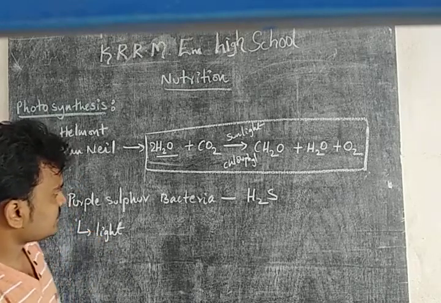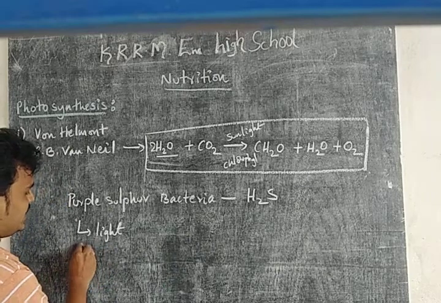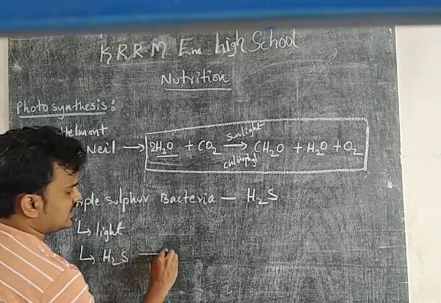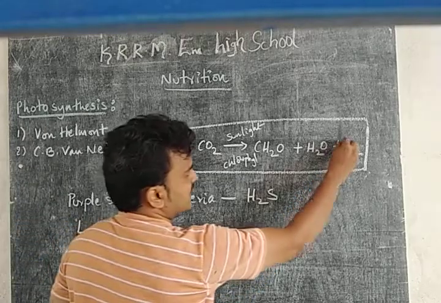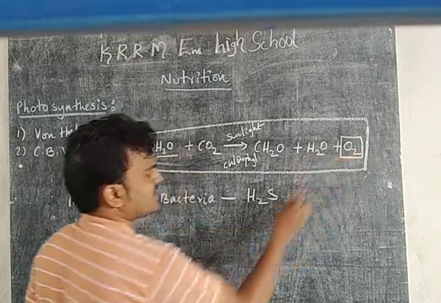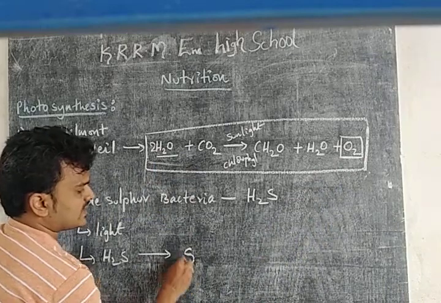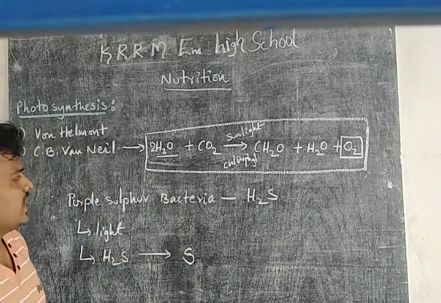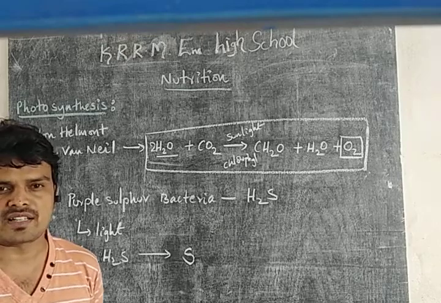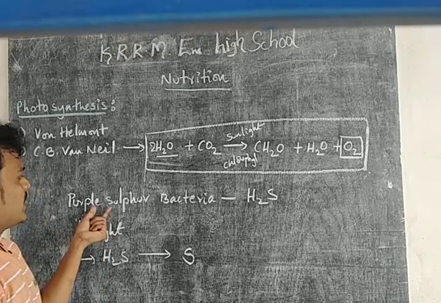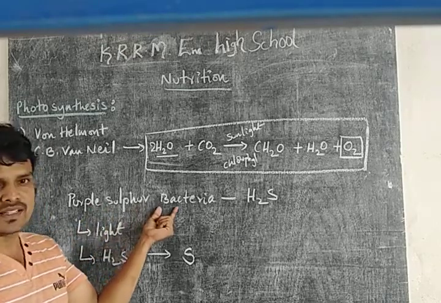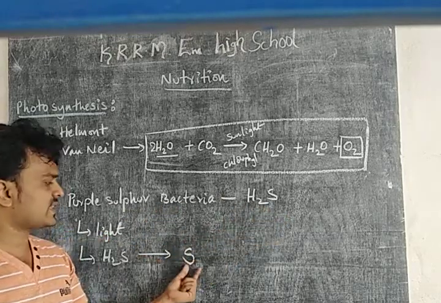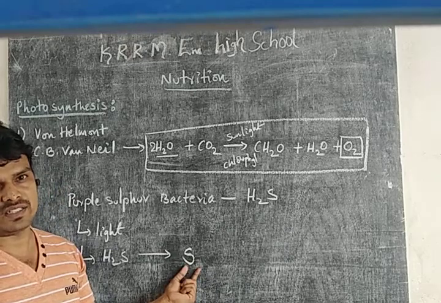And he found that by using H2S, instead of oxygen gas, elemental sulfur is released in the presence of sunlight. That means purple sulfur bacteria, in the presence of sunlight, with the help of hydrogen sulfide gas, release elemental sulfur.